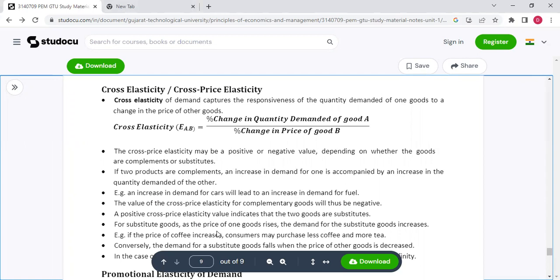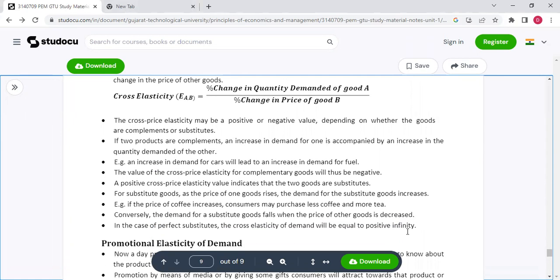For substitute goods, as the price of one good rises, the demand for the substitute goods increases. For example, if the price of coffee increases, consumers may purchase less coffee and more tea. Conversely, the demand for a substitute good falls when the price of the other good is decreased. In the case of perfect substitutes, the cross elasticity of demand will be equal to positive infinity.